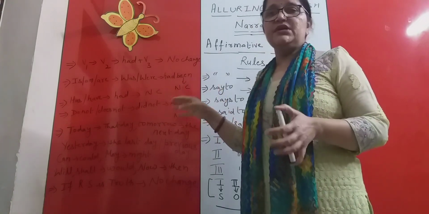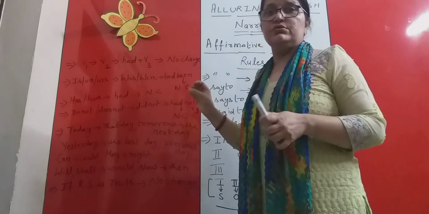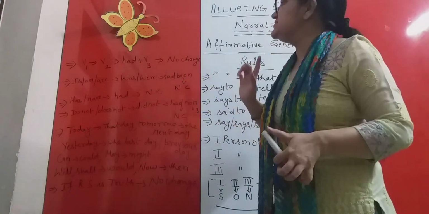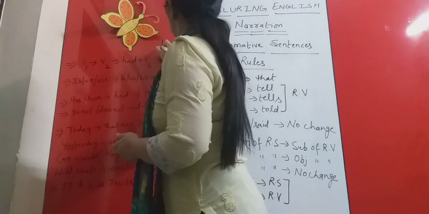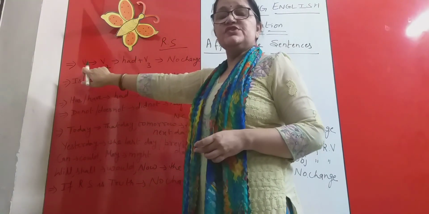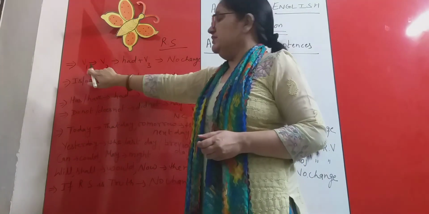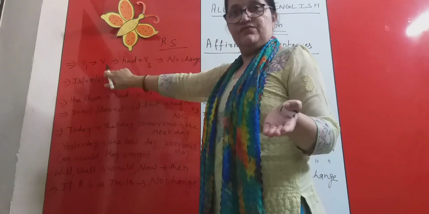Just learn it in this way, and I can assure you that you will not have any problem while doing narration. Just see, if in reported speech only the verb's first form is given, of course with subject and object also, then while converting it into indirect speech, it will be converted into the verb's second form.